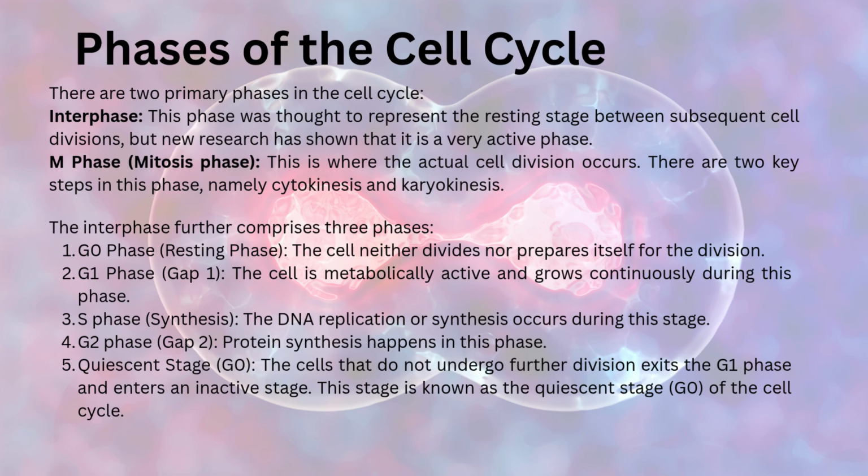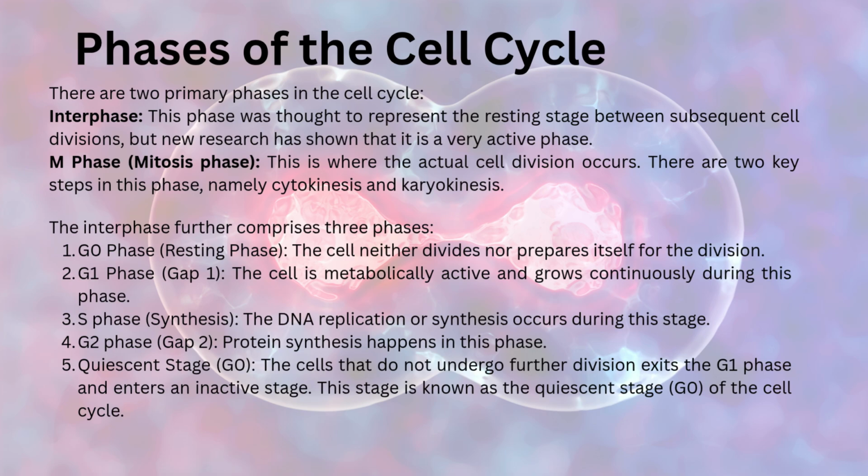Phases of the cell cycle. There are two primary phases in the cell cycle. The first one is interphase. This phase was thought to represent the resting stage between subsequent cell divisions, but new research has shown that it is a very active phase. M phase or mitosis phase. This is where the actual cell division occurs. There are two key steps in this phase, namely cytokinesis and karyokinesis.